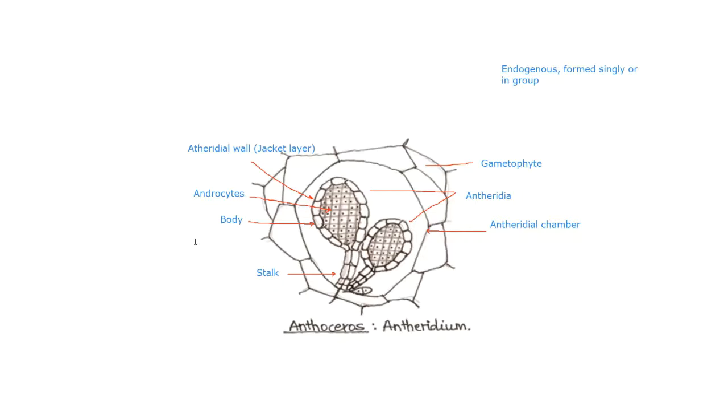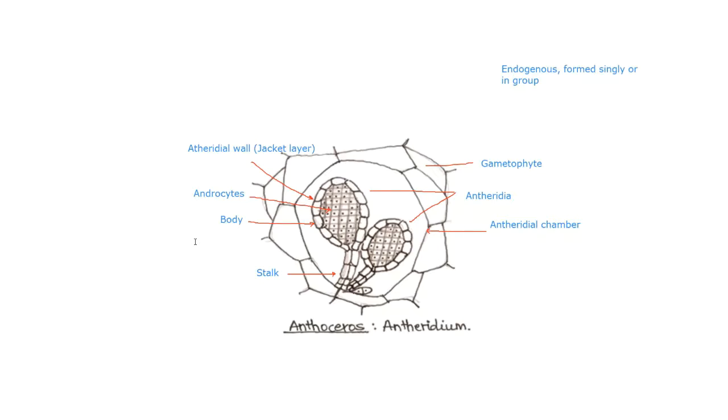When mature, the antheridia are red in color, and this is one of the colors you have to remember when you are searching for fertile Anthoceros. Fertile in the sense, if antheridia and archegonia are present, then and only then you'll be able to see the reproductive structures. Otherwise, you'll get only the vertical section of thallus. So when you are searching for Anthoceros in the field, you have to check for this redness. If there are red spots present, it is one of the identification markings that the antheridia are present.